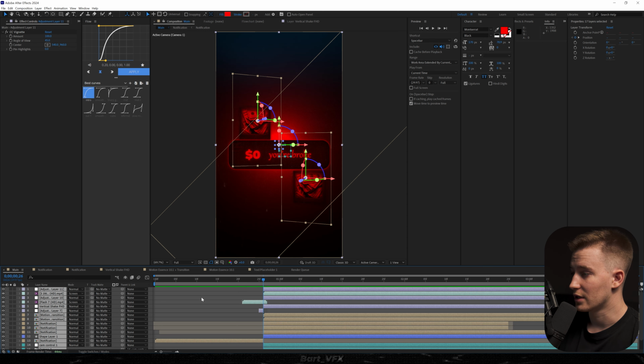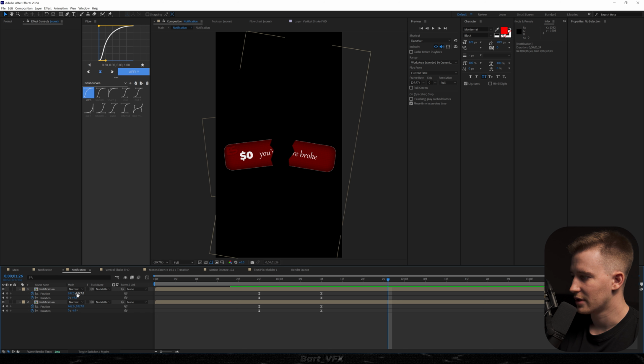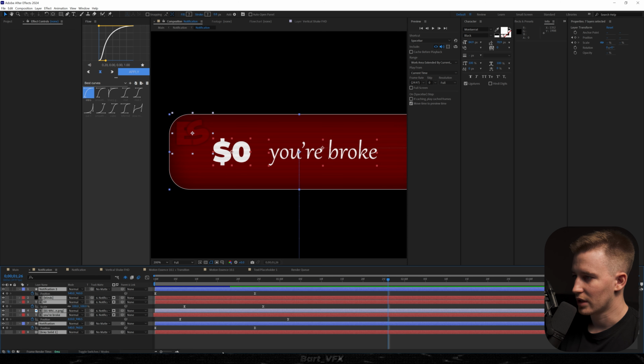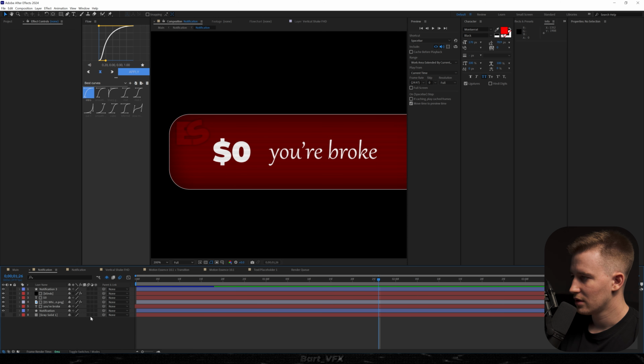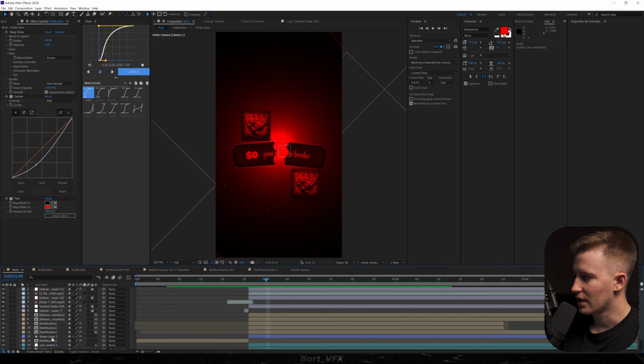And now the beautiful thing is adding motion blur. So we have to do hard labor right now and go into each layer and turn it on. So I'm gonna go into notification. Here we got the movement, so we need to turn it on. We need to go into the notification again, and here as well, we got some movement, so we're just gonna do it like that. We could unhide our layers and turn it on for the notification as well, just in case. And then we're gonna turn it on for everything that has a cube.